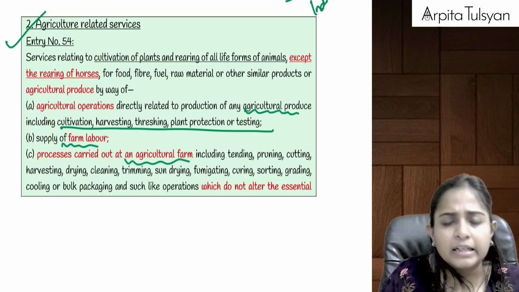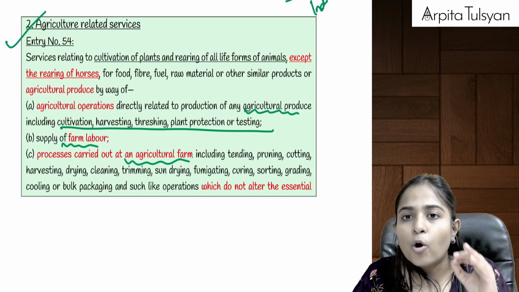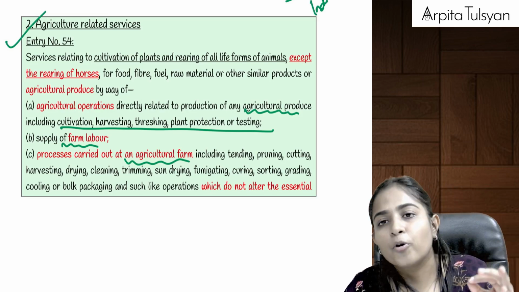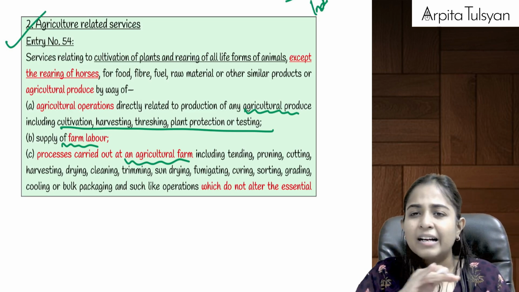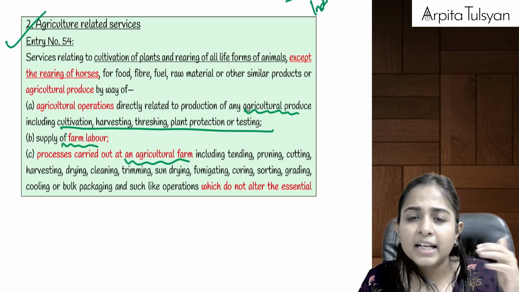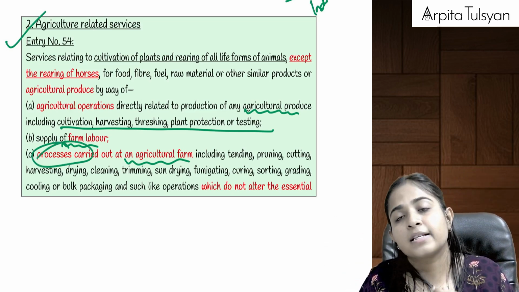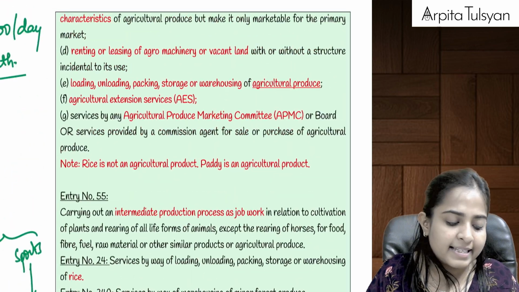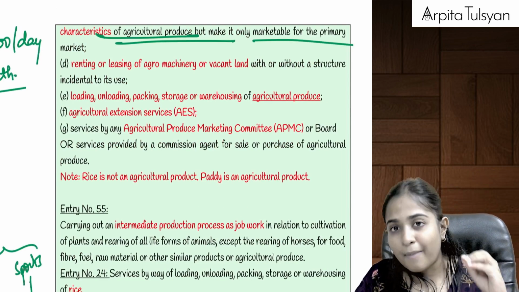Then any other processes which are carried out at the agricultural farm itself, because of which the essential characteristic of the final product is not going to change. Examples: cutting, tending, pruning, harvesting, drying, cleaning, trimming, fumigating, curing, etc. If we are providing any such process at the agricultural farm itself, and the essential characteristic of the agricultural produce does not change, it just becomes marketable for the final market.